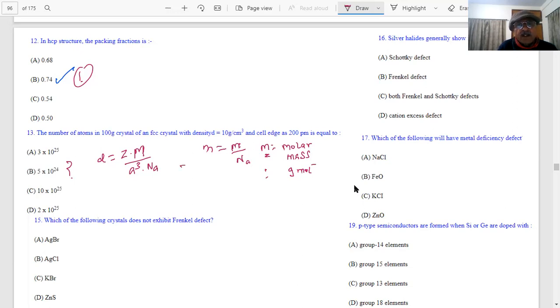What is Z? Z is 4, FCC, 4. And what is the value of density? 10 gram per centimeter cube. And what is the value of edge? 200 picometer will mean how many centimeters, students? 200 into 10 to the power minus 10, or 2 into 10 to the power minus 8 centimeters. Yes, sir. And the Na value you already know, 10 to the power 23.